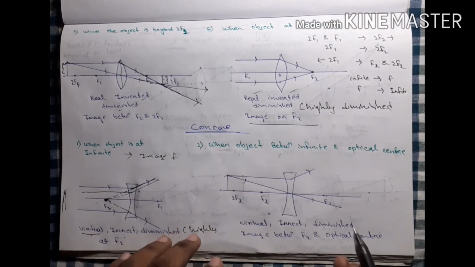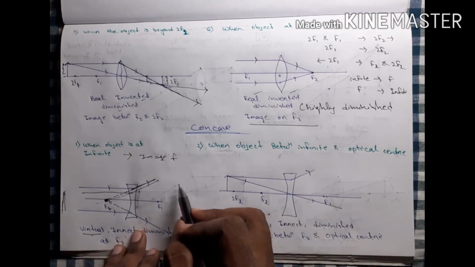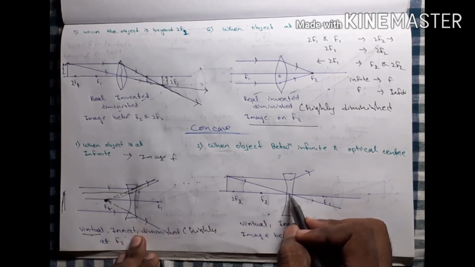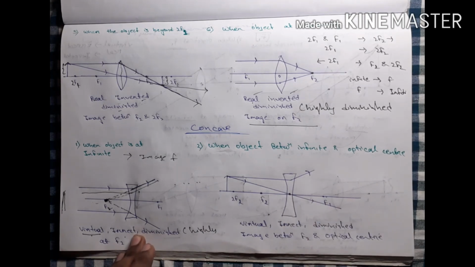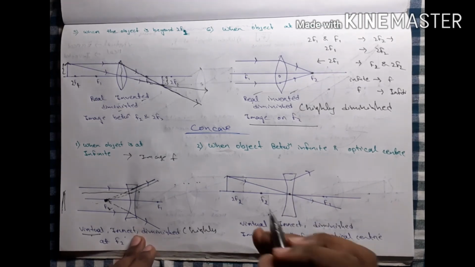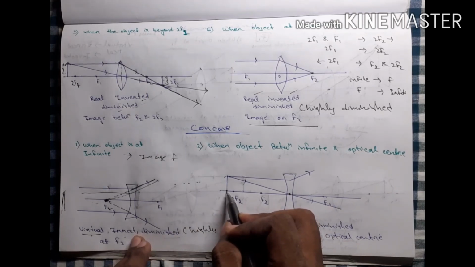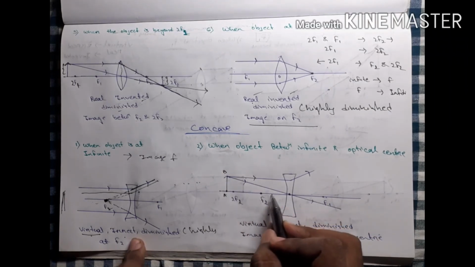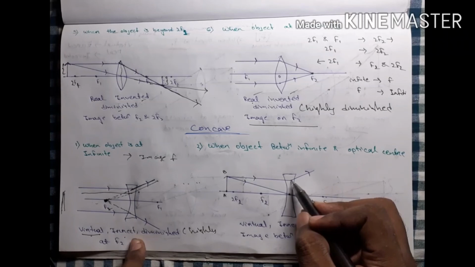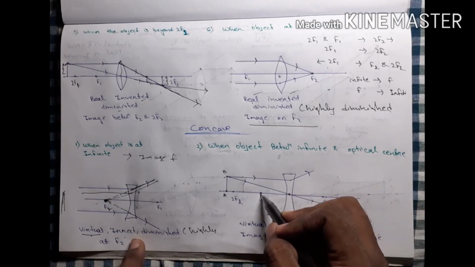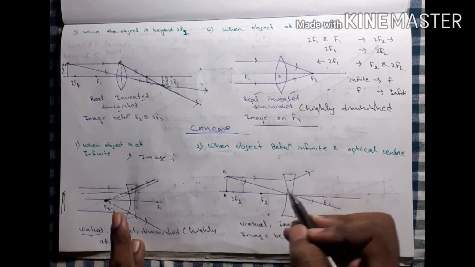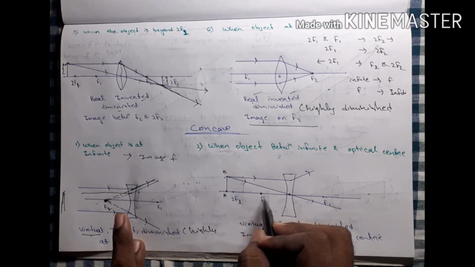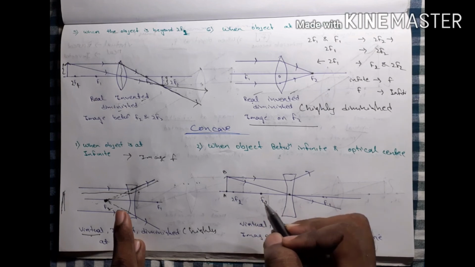Okay. Similarly, if the object is between infinity and the optical center, where will the image form? Let us consider a point where the object is placed. The incident ray is parallel to the principal axis, so it diverges from f2. We studied this according to the first law of image formation: if the incident ray is parallel to the principal axis, it seems to diverge from f2.